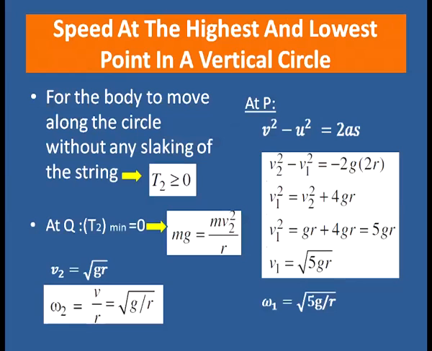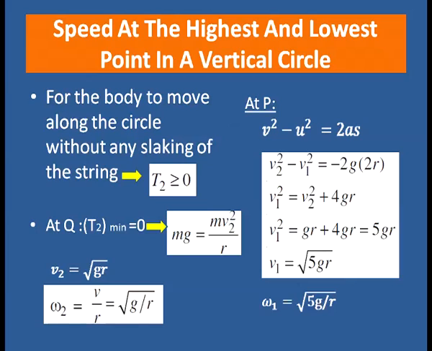Now, what are the speeds at the highest and lowest points in a vertical circle? For the body to move along the circle without any slacking of the string, this condition has to be satisfied: the tension in the string at the highest point, that is T2, must be greater than or equal to 0. That means the minimum value of tension in the string at the highest point, T2 minimum, equals 0.